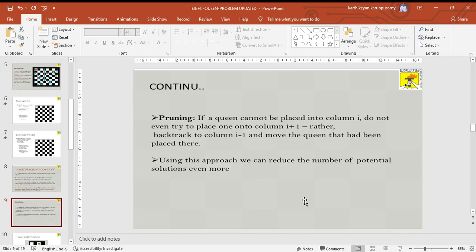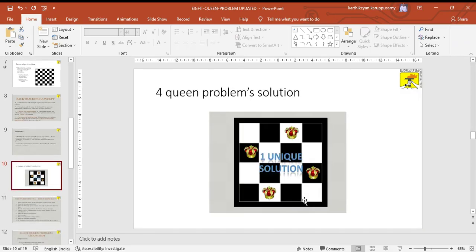And then the next concept is pruning. If a queen cannot be placed into column i, then do not try to place onto column i plus 1. Okay, this is another rule, that is the pruning rule. Then backtrack to column i minus 1 and move the queen that had been placed there. So that empty column must be filled. Using this approach, we can reduce the number of potential solutions even more compared to the other algorithms.